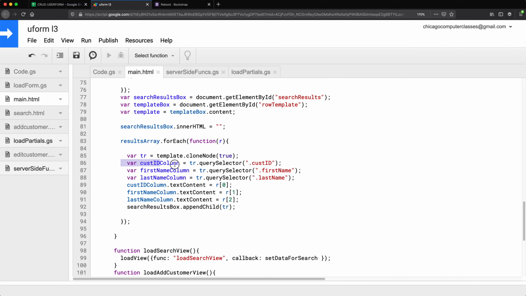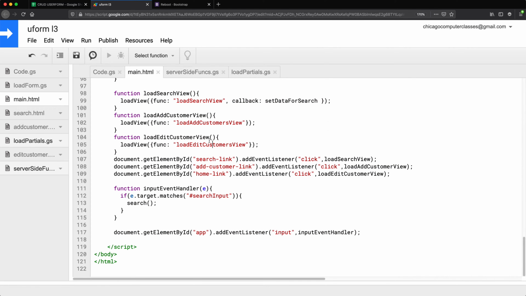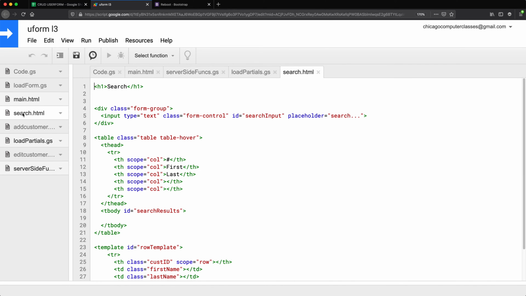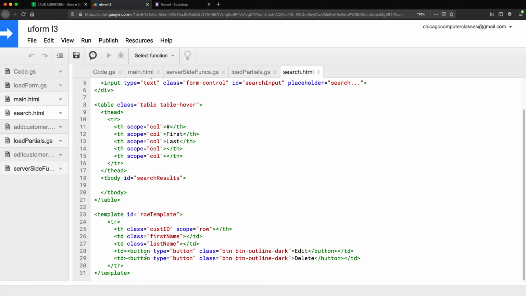So these are the search results. See, we have that whole customer ID situation. Now I want to add it to that button. So I'm going to go to our template, and I want to be able to target this button. So I need to give it some sort of class. So now we have this class on this delete button. We should be able to use that to ID the button.